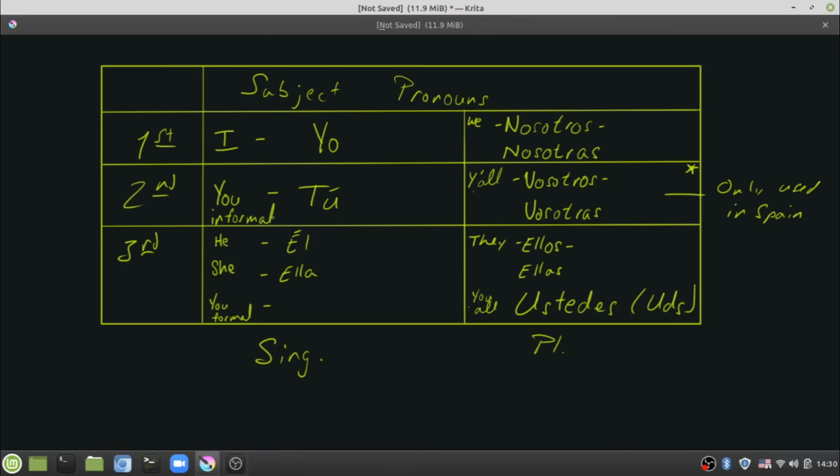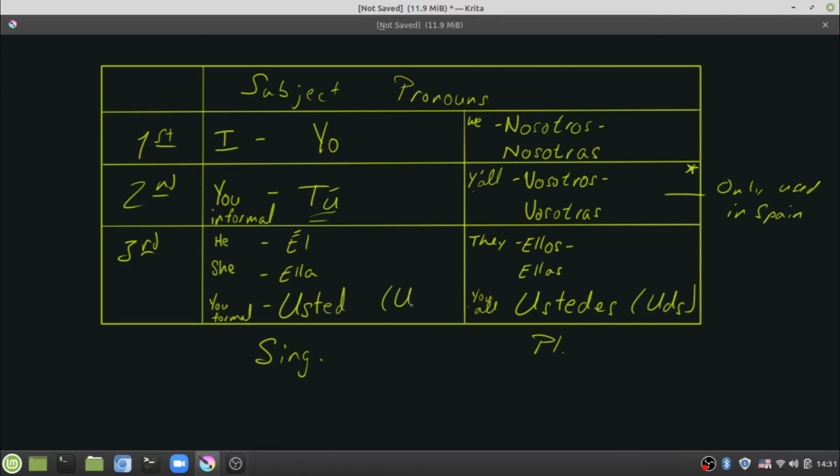Alright, and so let's come back over here on the left-hand side and fill in this you formal part. So you informal: if I'm talking to my family, my friends, my coworkers, I'm going to use tú to talk to those people. That's the informal version. That's just me having a conversation with someone who's a friend, someone who's an acquaintance. However, in many Spanish-speaking countries, if you are addressing someone who you've never met before, or someone who is in a higher social position than you are, you're going to use this you formal, which is going to be just like ustedes over here, except it's just going to be usted, the singular.